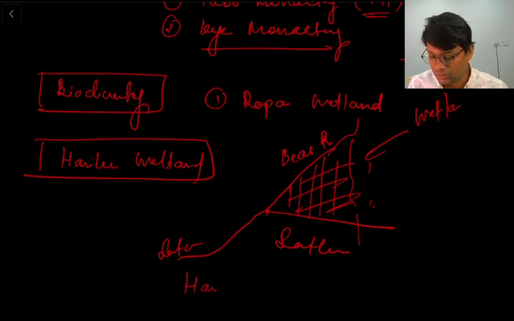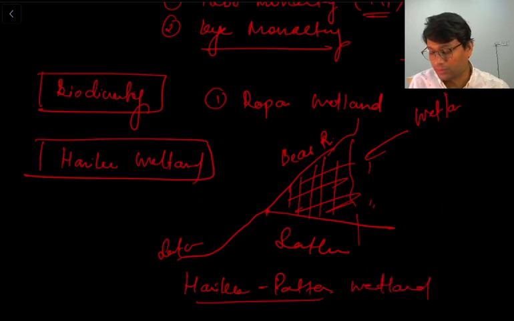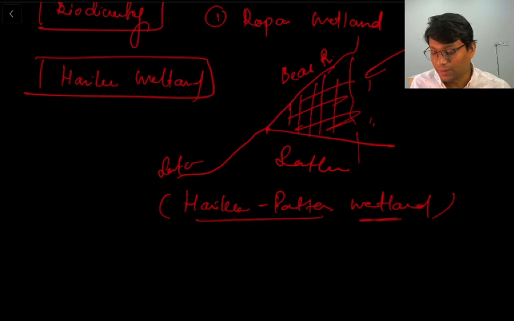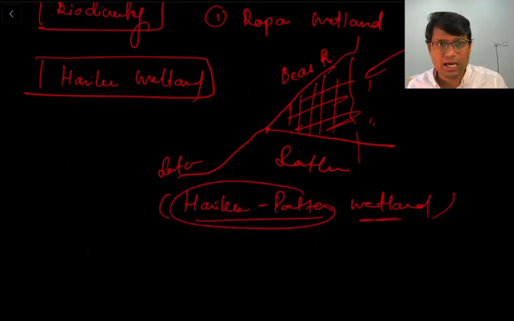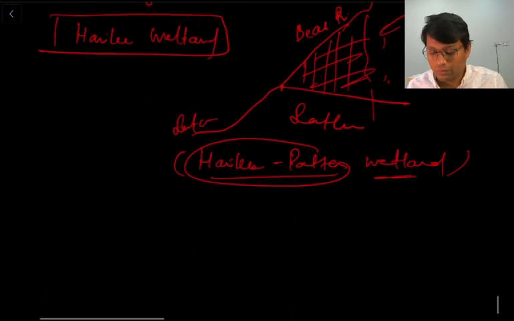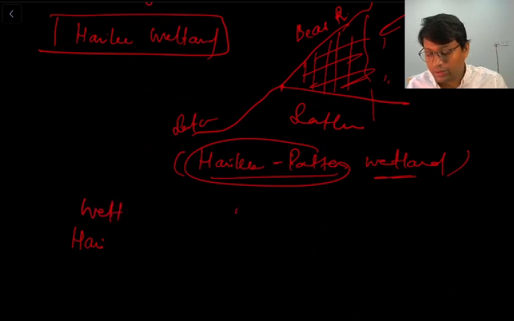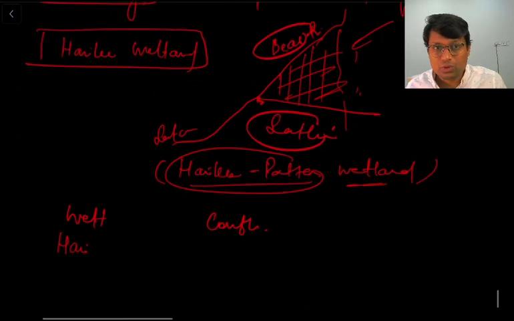So that is Harike Pattan wetland, right? Harike Pattan wetland is again a very famous wetland in India, a breeding ground of very many migratory species. So that is why it is very important as well. And this Harike Pattan wetland has been a question in the 2014 paper, I guess. On one side there were wetlands, and on the other side the confluence of rivers. So Harike Pattan wetland is on the confluence of Beas River and Satluj River. So this was about the river Satluj.